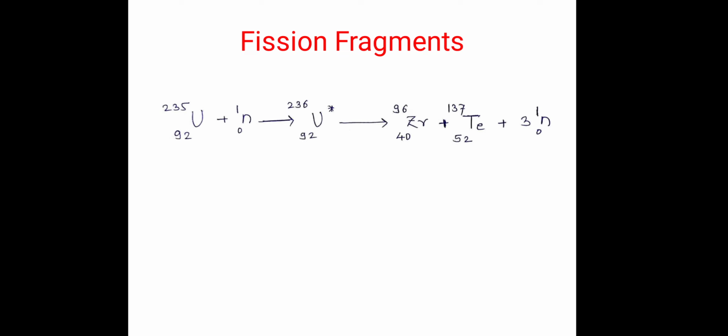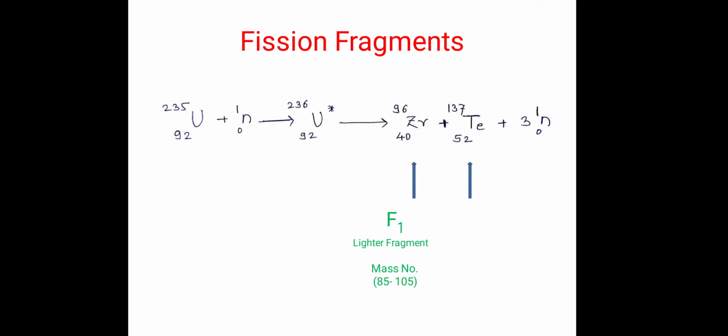So, in part 1 we have seen this example. In this, when uranium is bombarded with a neutron, it gets excited and that excited uranium undergoes fission to form zirconium and tellurium along with 3 neutrons. In this example, that zirconium and tellurium are called the primary fission fragments.